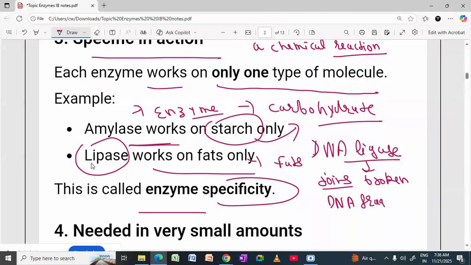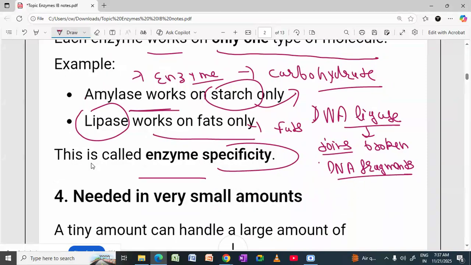So obviously, if it is going to join the broken DNA fragments, it means a bond is going to form here. So by forming which bond? Phosphodiester bonds. By forming phosphodiester bonds.